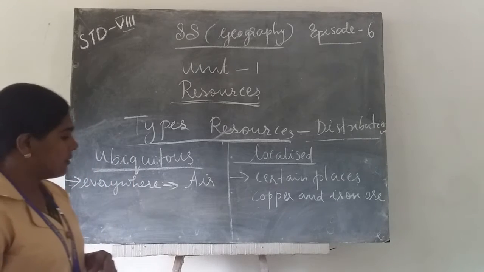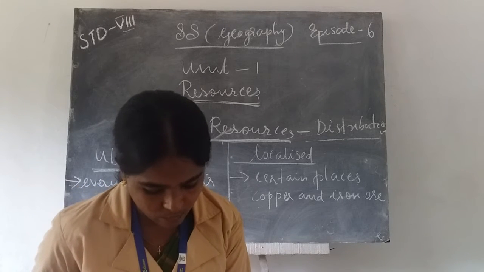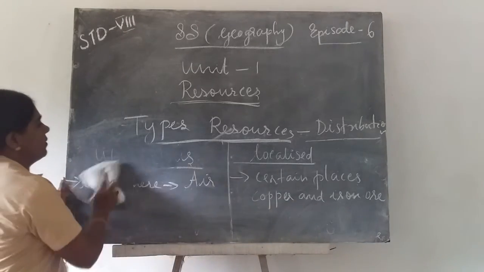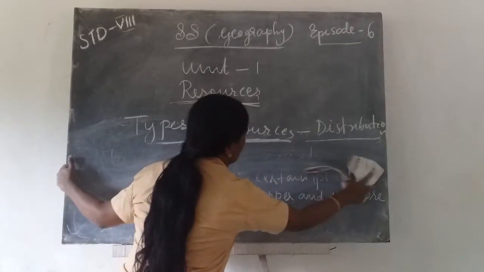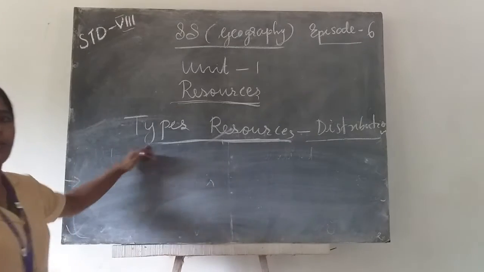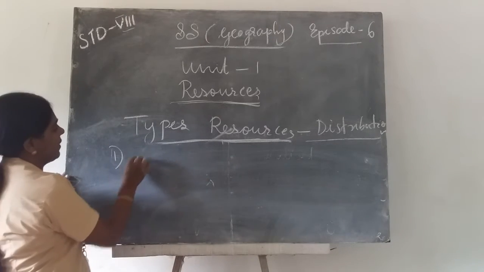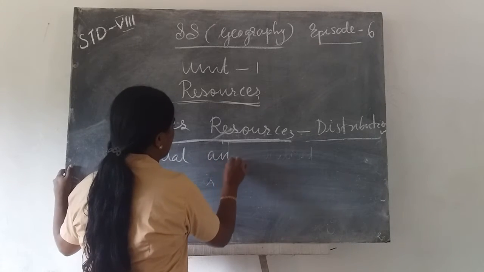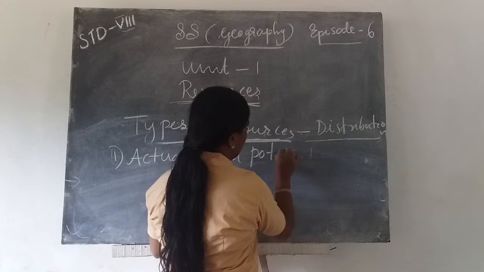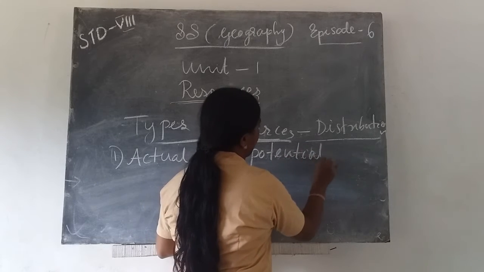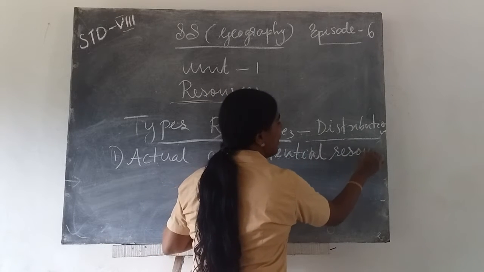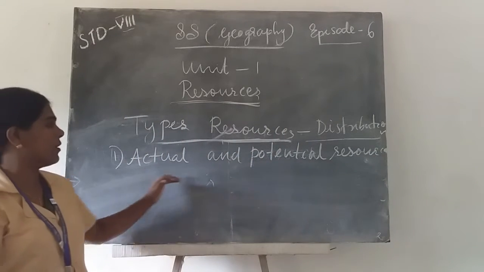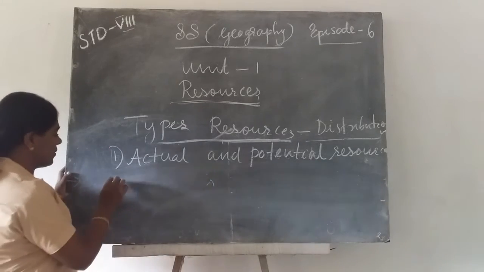Okay, let's revise the types of resources. On the basis of level of development and use, natural resources can be divided into actual and potential resources.